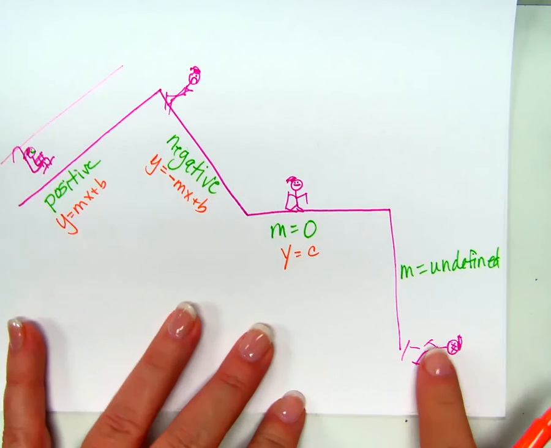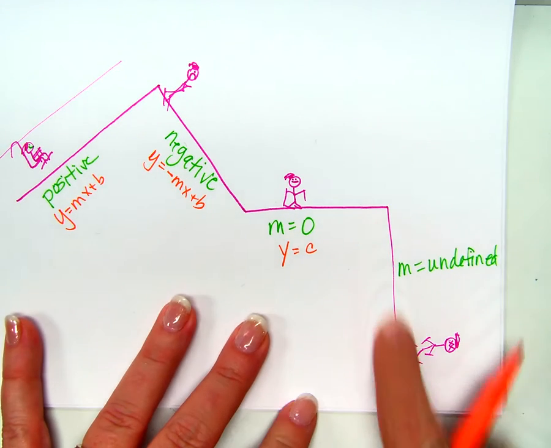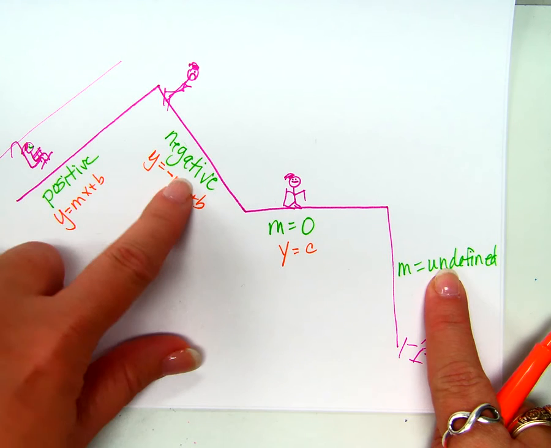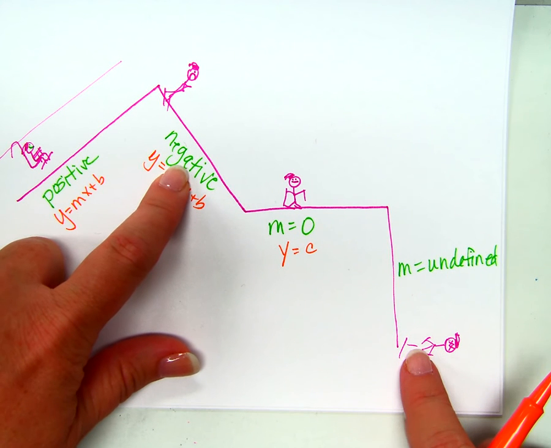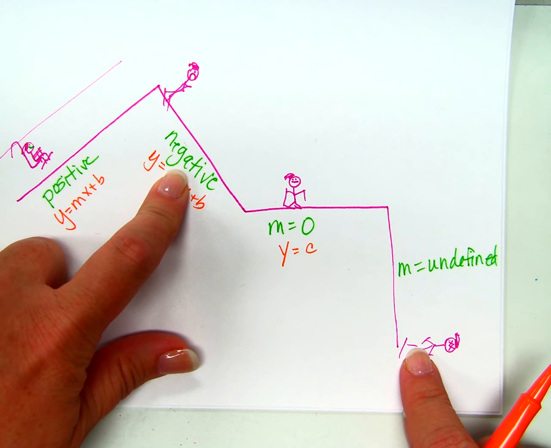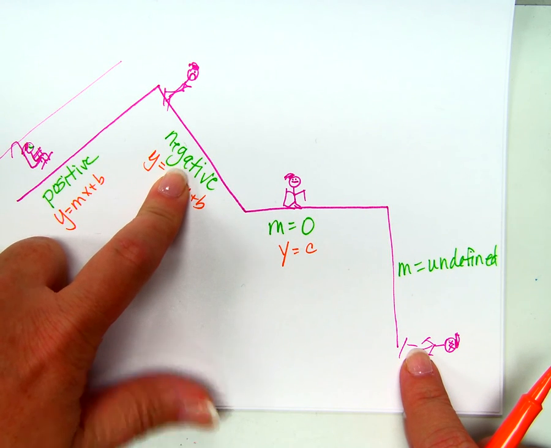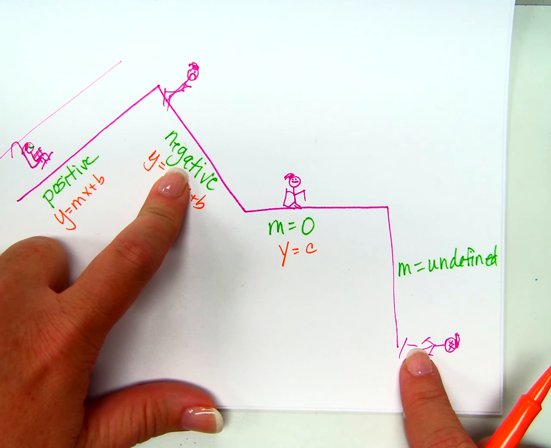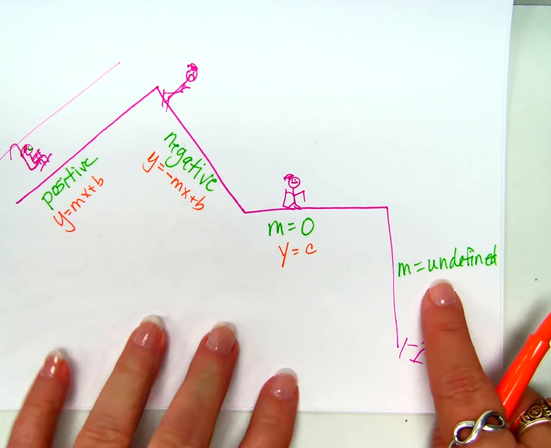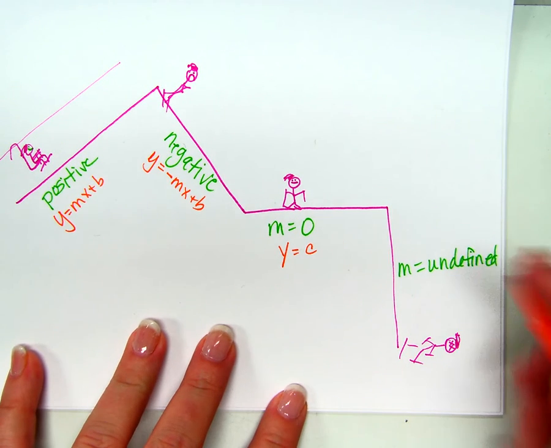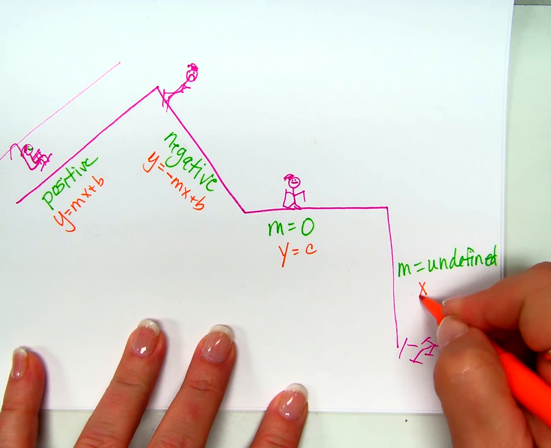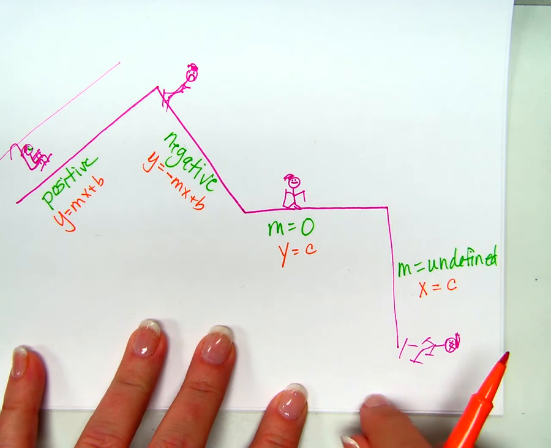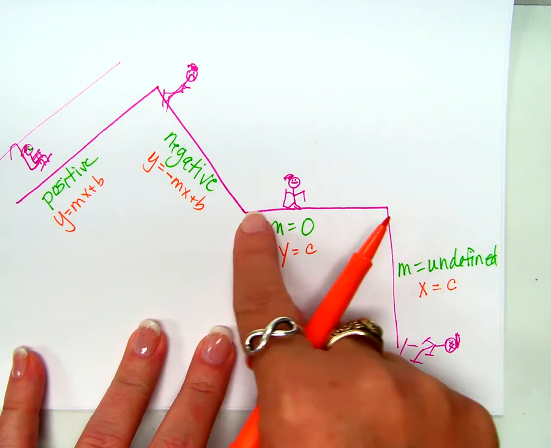And then what would an equation look like for this? If m is undefined, I can't just take it out because that would be the same as 0, right? Is 0 and undefined the same thing? No, it's not, is it? Okay, so what kind of equation is this going to look like? x equals a constant.